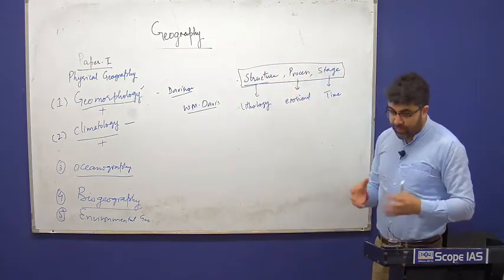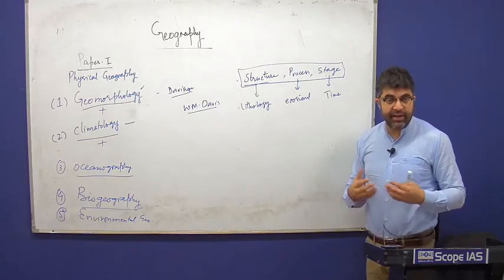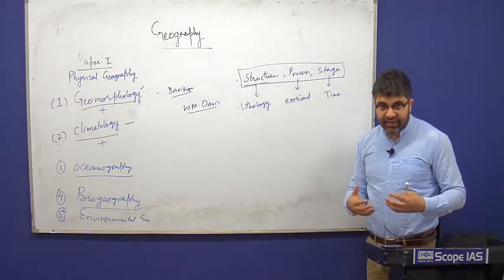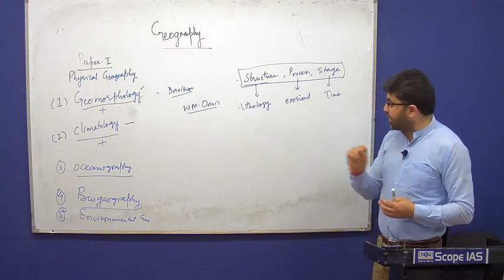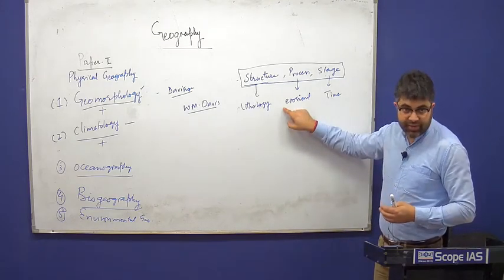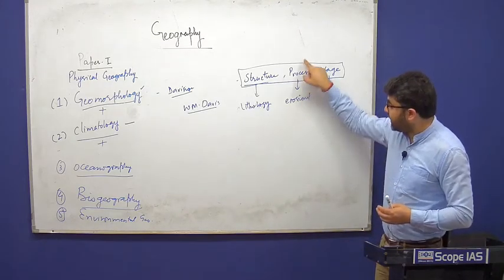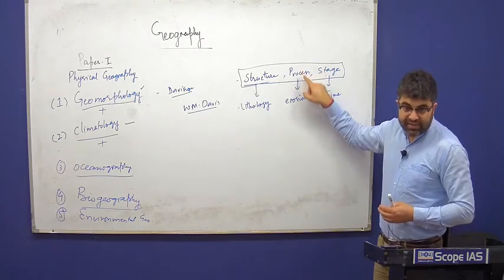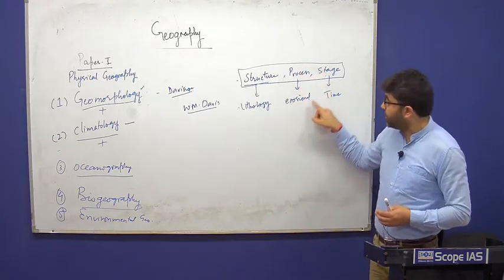See, the river process is quite different than the glacial process, which is quite different than the wind process. So the landforms that you find in all three types of erosive agents are quite different from each other. So process determines landform.